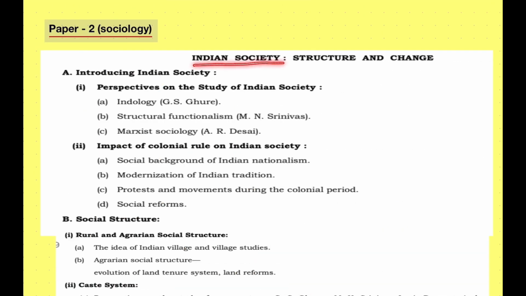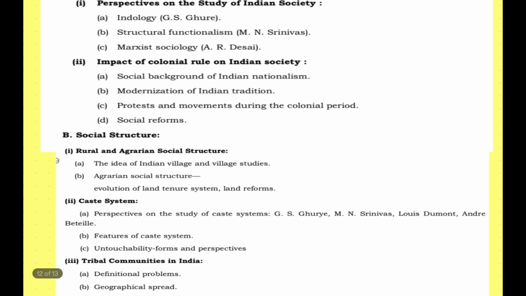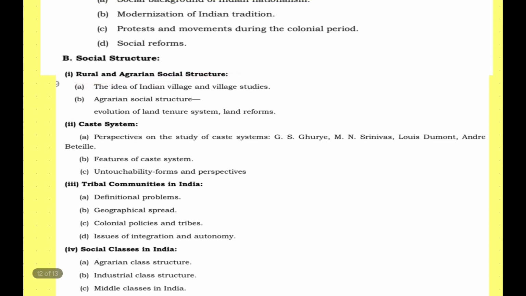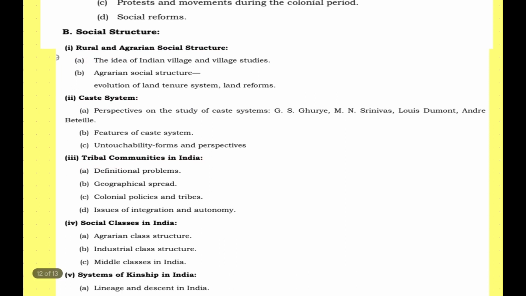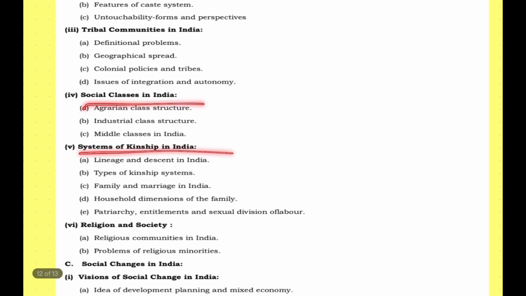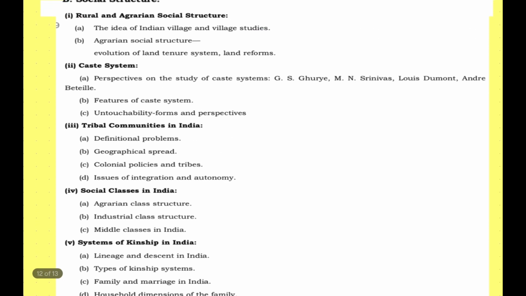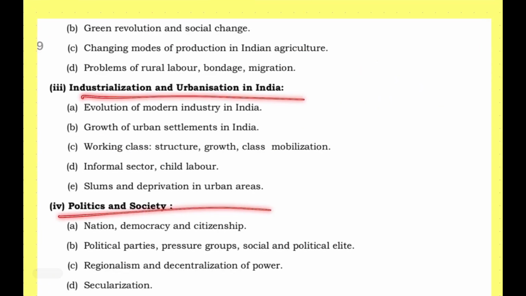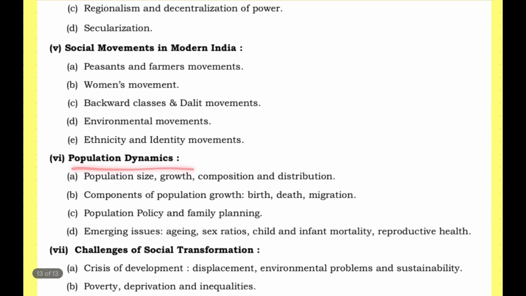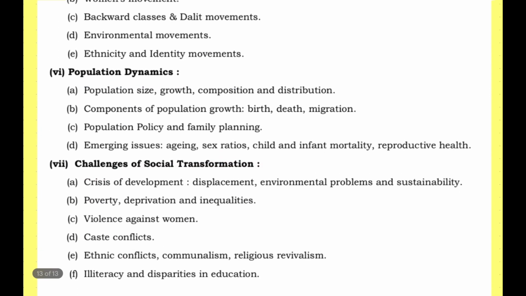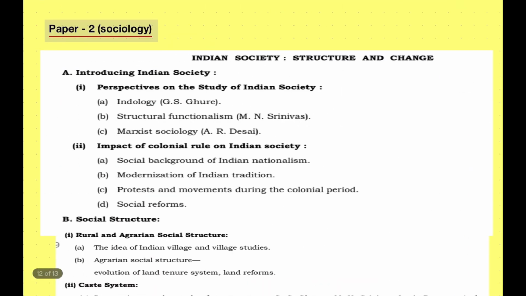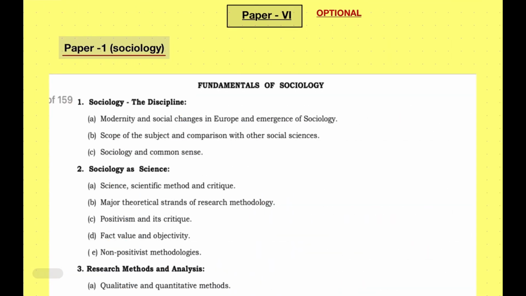Sociology paper 2 will consist of the Indian society, perspectives on the study of Indian society, impact of colonial rule, rural and agrarian social structure, caste system, tribal communities in India, social classes in India, systems of kinship in India, religion and society, everything related to society in India, industrialization, politics and society, population dynamics, social movements, challenges of transformation, social transformation. So these are all the topics which will be covered in sociology paper 1 and 2.